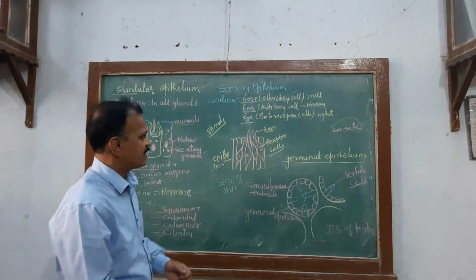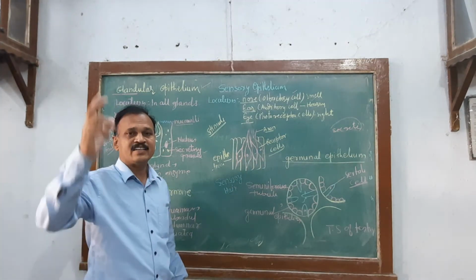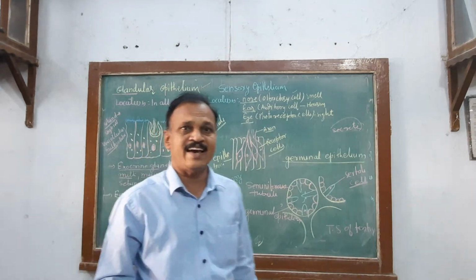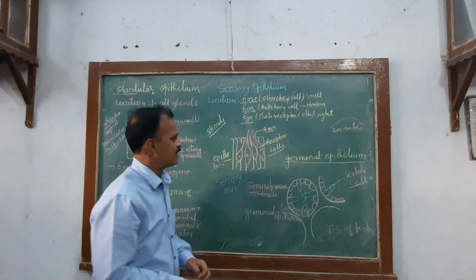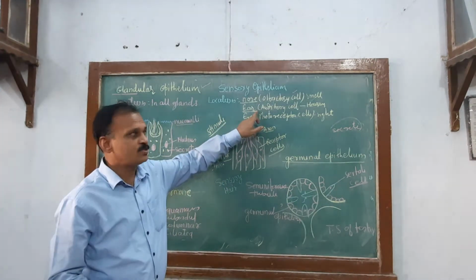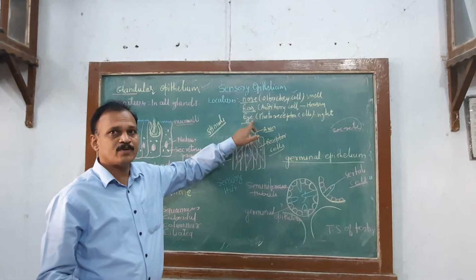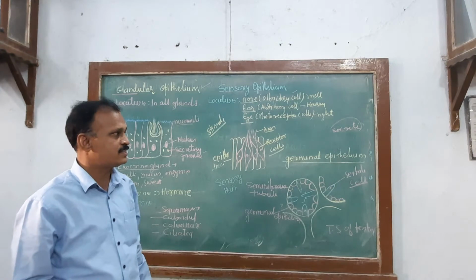What is the structure? Cells are elongated, having a distinct nucleus. At their free end, there are sensory hairs. These hairs are connected to epithelial cells. They are able to sense smell, hearing and sight. So this is about the sensory epithelial cells.